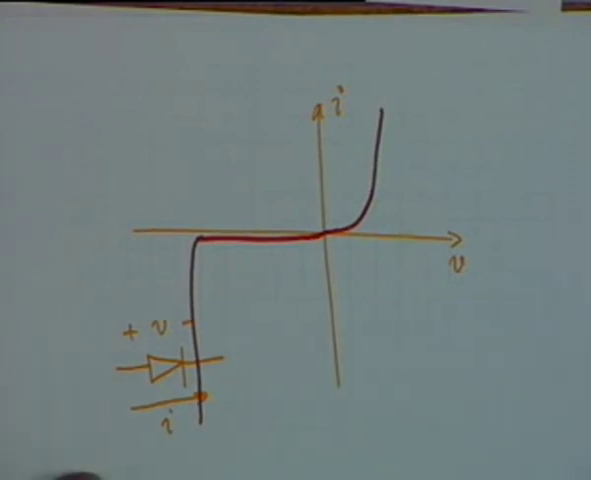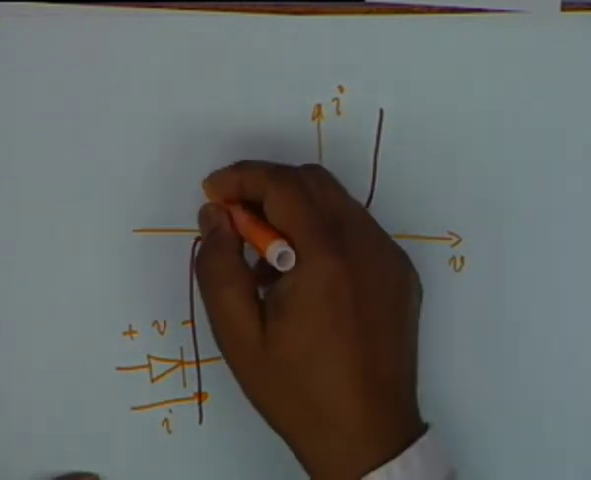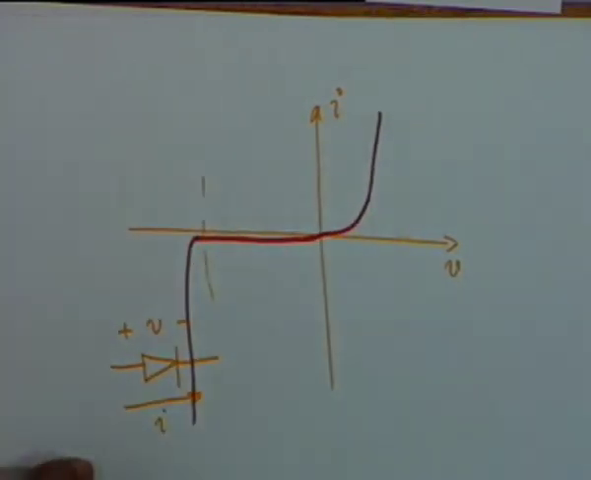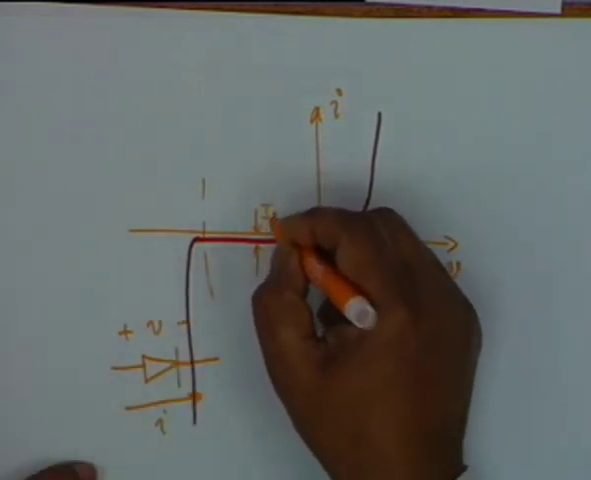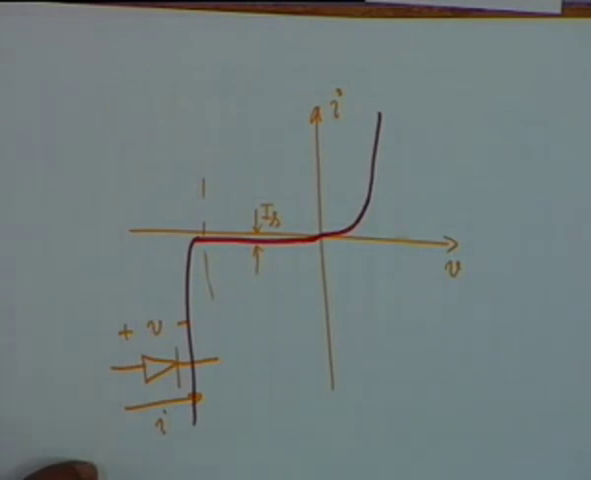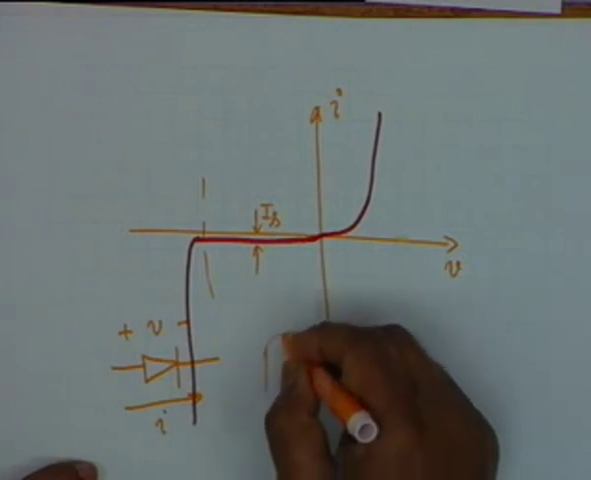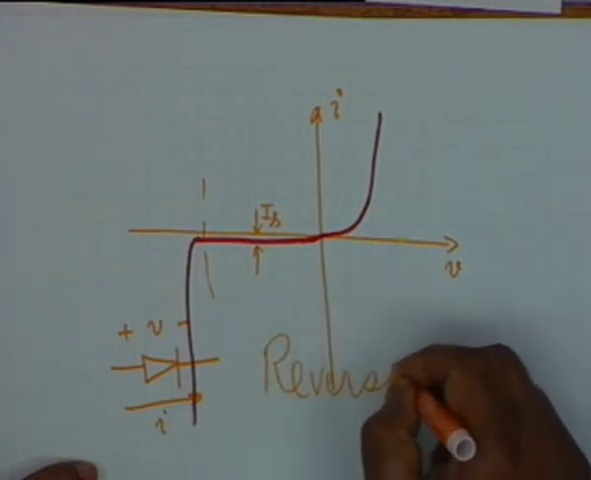For normal diode operation, we confine our attention before this breakdown occurs. We don't want the diode to break down. Alright. And this current is almost constant. It is called the reverse saturation current.